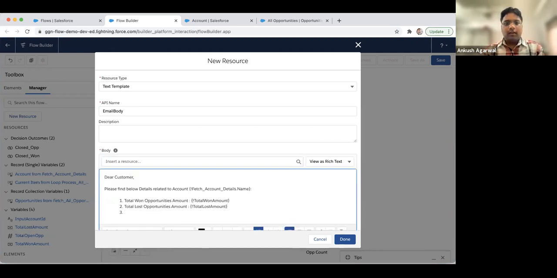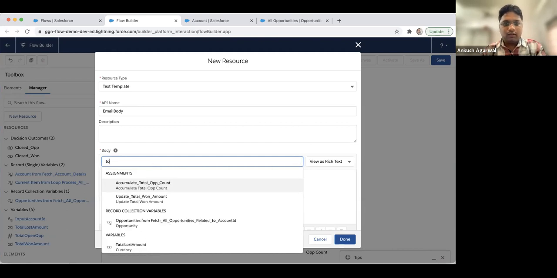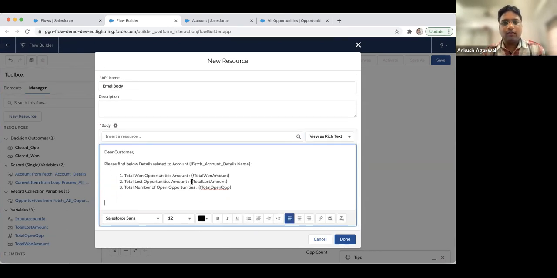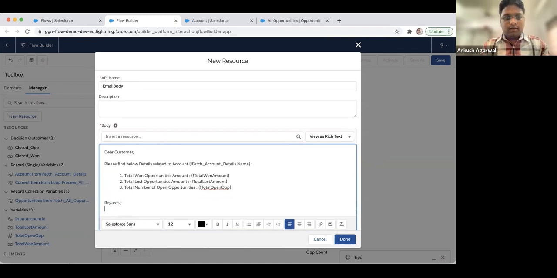Total lost amount. And the third one is the total number of open opportunities. For this, we have created a total. There is some issue with this: sometimes you have to click two times over here to select a resource from here. So total open opportunities, and regards, Salesforce team.